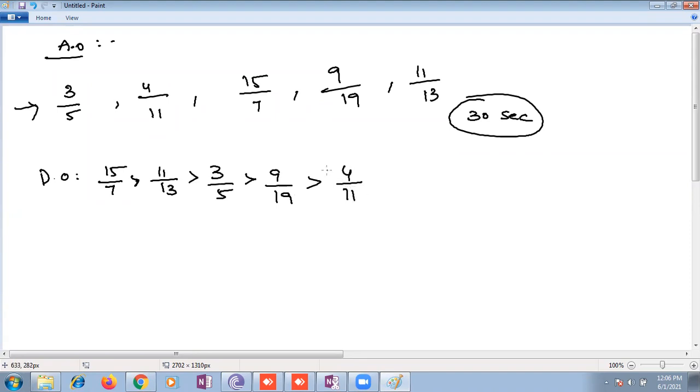Yes, that is descending order. Ma'am, actually, I didn't use cross multiplication. I just looked at the numbers and estimated. Exactly, you are estimating, not exact.